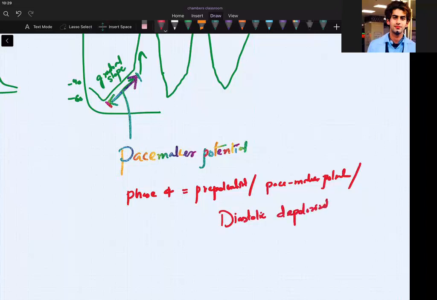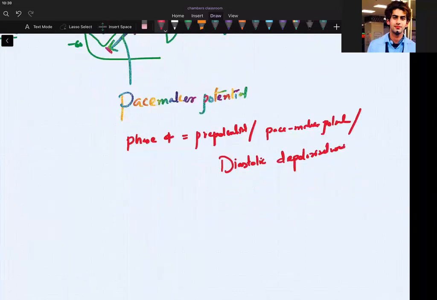Now who is doing this phase 4? Inward funny current, the sodium channel, is doing this. Phase 4 pre-potential is basically done by inward funny. There are so many channels: calcium channel also, and potassium channel also is doing this.